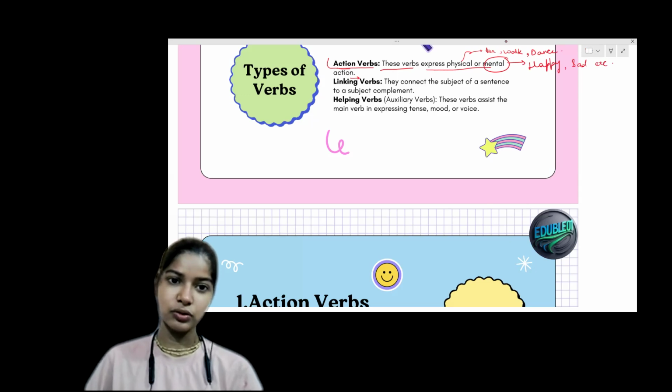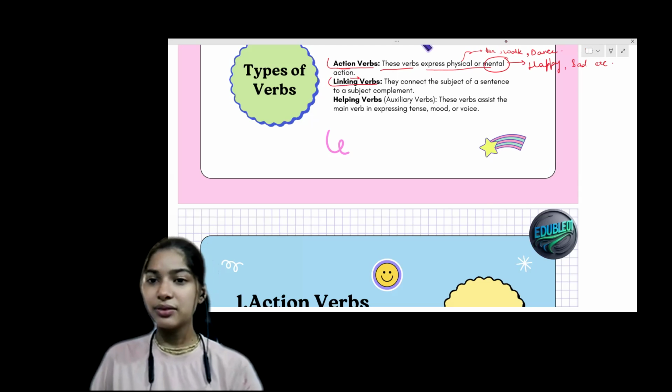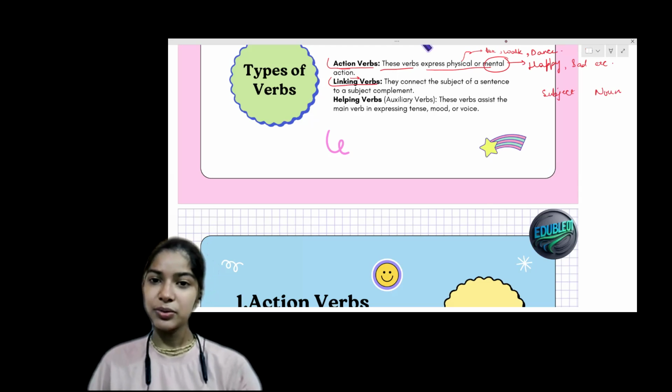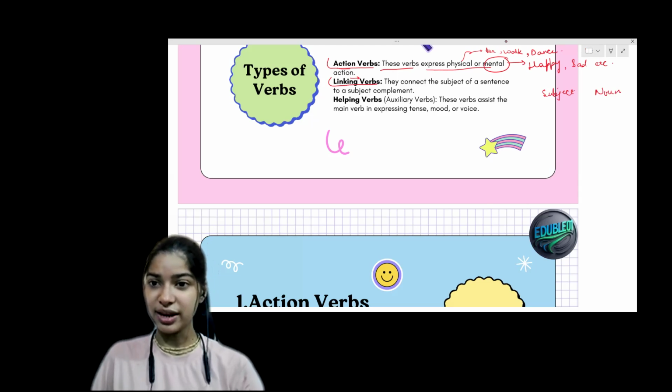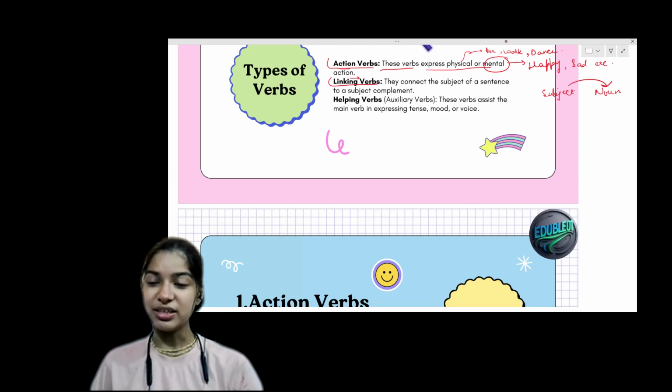Next we are going to do linking verbs. We know that a sentence has a subject and a noun, right? The linking verbs connect the subject with the noun or pronoun of the sentence. You know what a subject complement means? A subject complement is what complements the sentence.